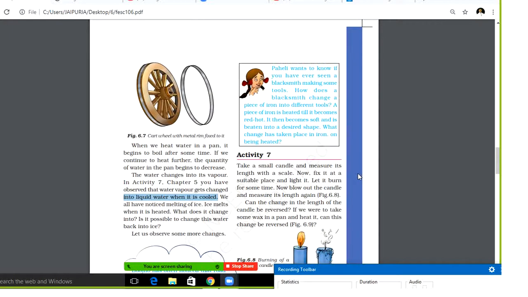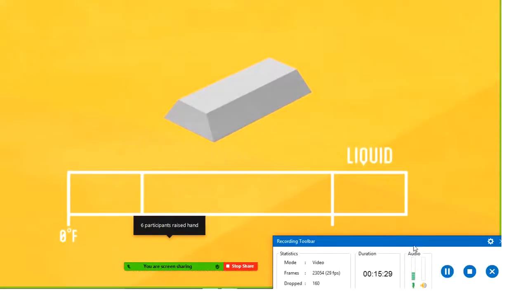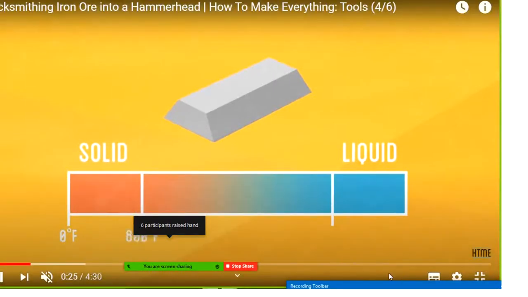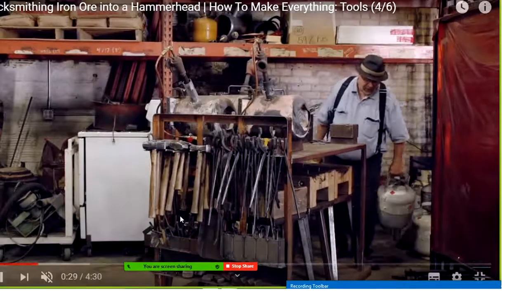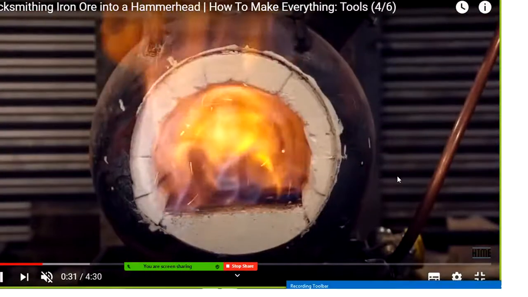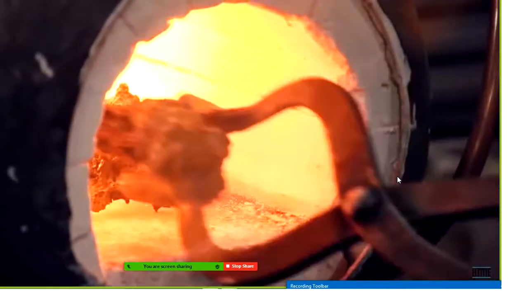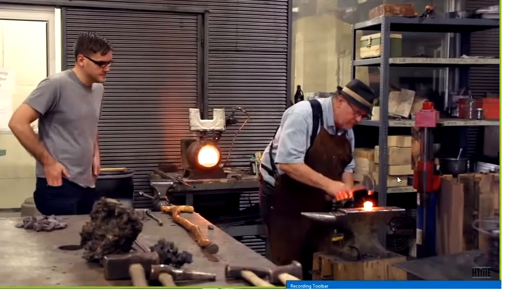Have you ever seen a blacksmith making some tool? Here you see solid iron. The blacksmith is heating it in the fire and putting it in coal, and the heat increases.